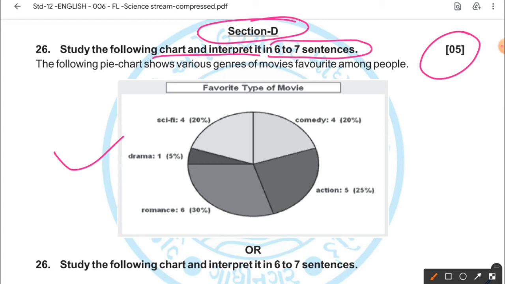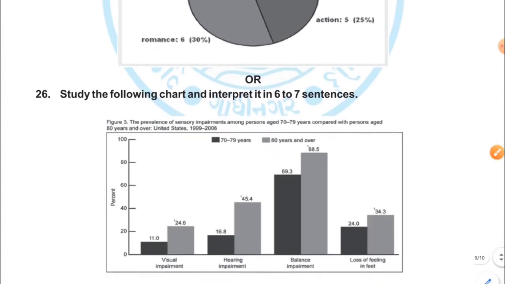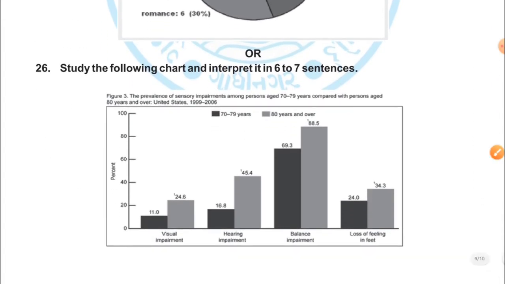My dear students, if you do not want to attempt this question, then you get the choice. The choice is also the same. If you do not want to attempt the previous chart, then you can go with this chart. So you will have choice for the chart interpretation. So 2 charts will be given. They can be pie chart, bar chart, line chart, anything. So you can select any one chart and you can interpret. The weightage of this question is 5 marks.